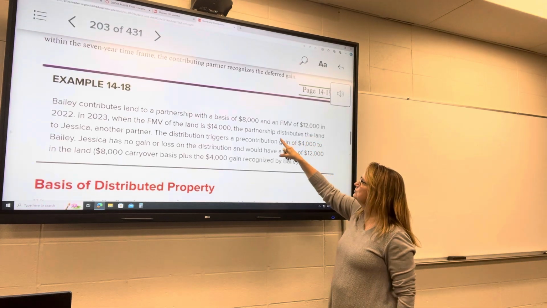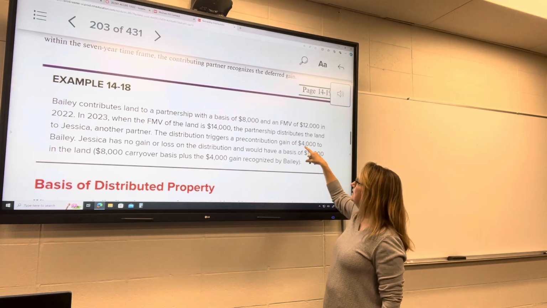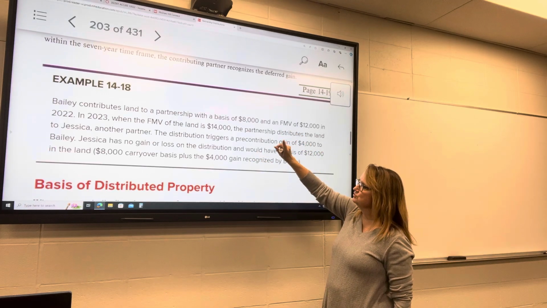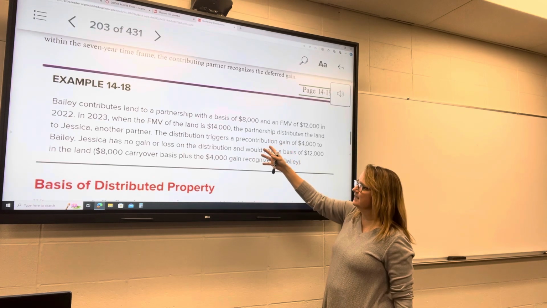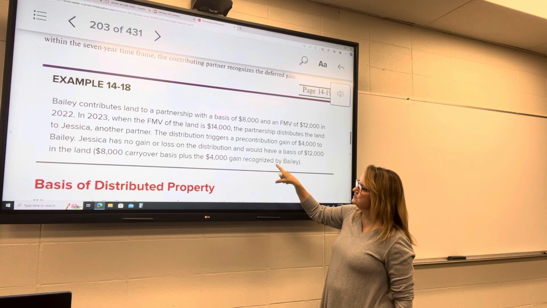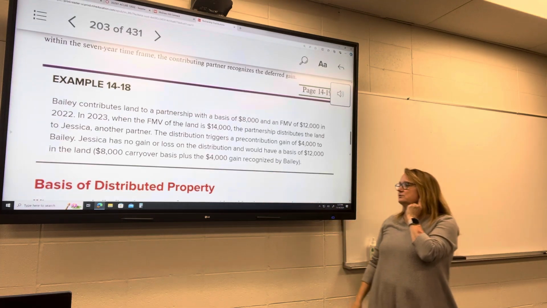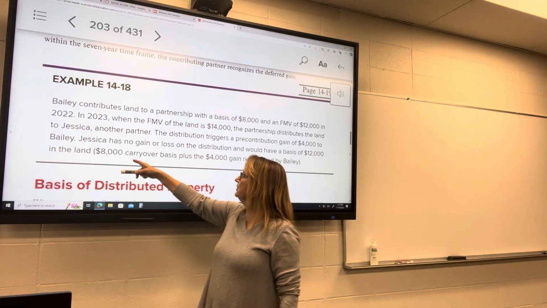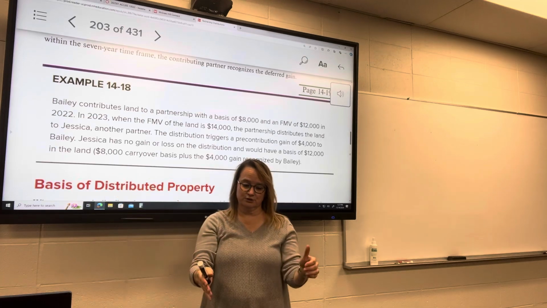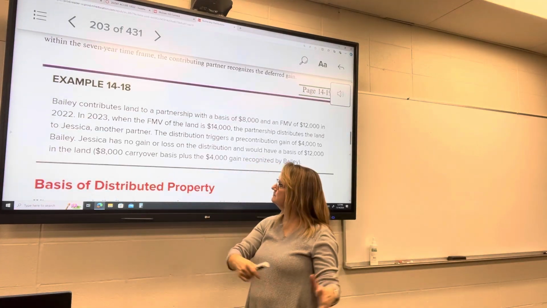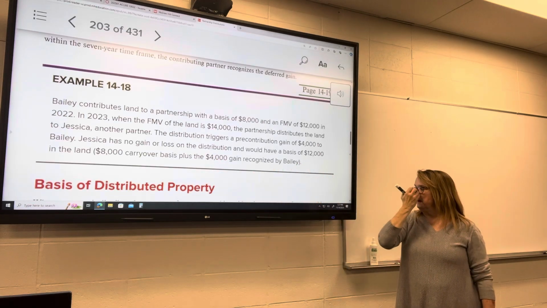And they did this in order to avoid any... essentially they're trying to work around Jessica directly buying it from Bailey. If that happened, then Bailey would have a gain. Jessica has no gain or loss on the distribution, has a basis of $12,000, which is the $8,000 carryover basis. So $8,000 basis went from Bailey to the partnership, and then from the partnership to Jessica, plus the $4,000 gain that Bailey is recognizing.